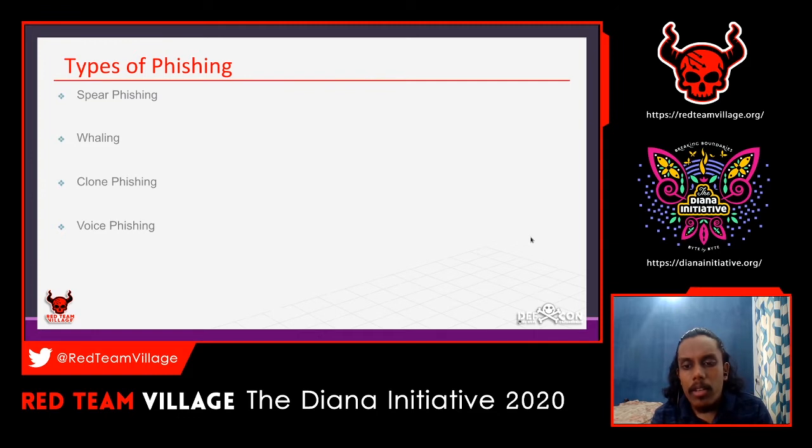It's like calling a mobile number and asking for a PIN, or asking the user to call a particular number and telling them to fill in their account number and PIN. That also comes under phishing.